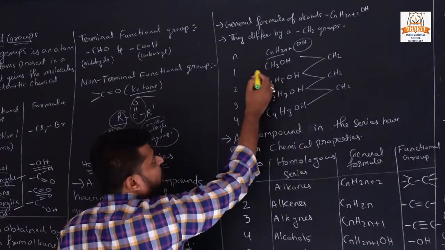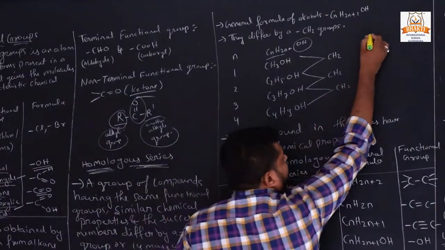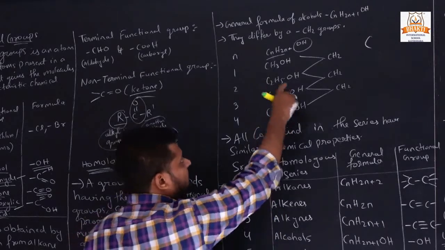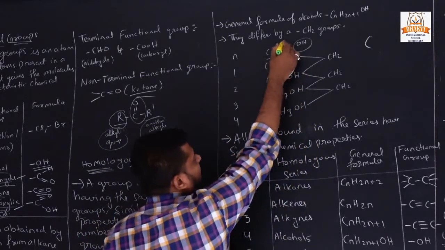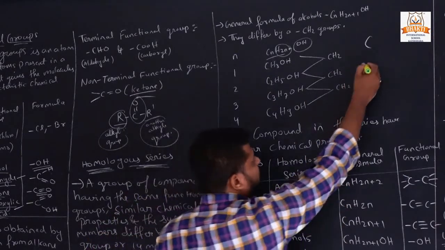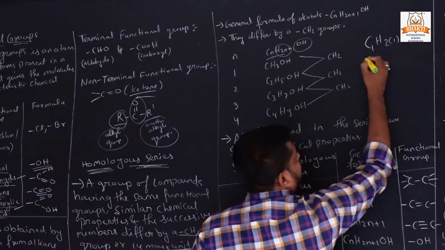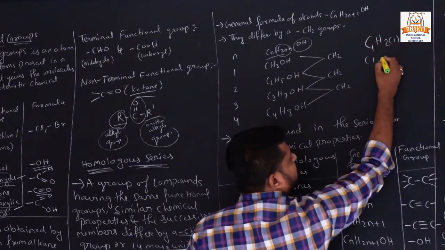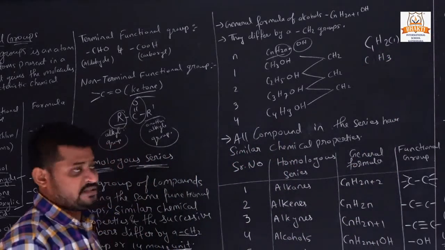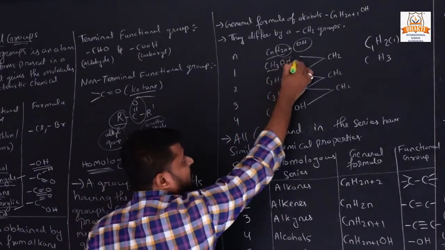Here the number of carbon atoms we have taken is 1, so if we put the value of n in the general formula, then we get how many hydrogens are obtained when one carbon atom is present. C1 H2 times 1 plus 1, so 2 times 1 plus 1 is 3. So CH3, what is CH3? It is methyl. Methyl with suffix OH.